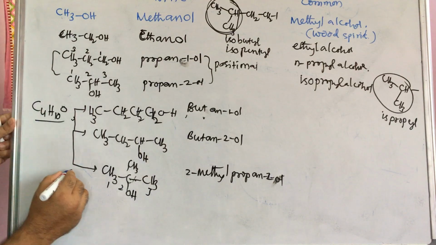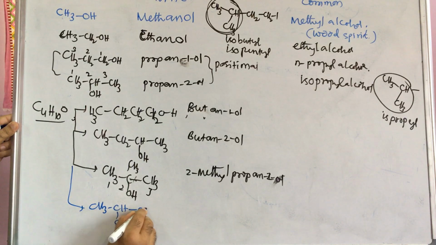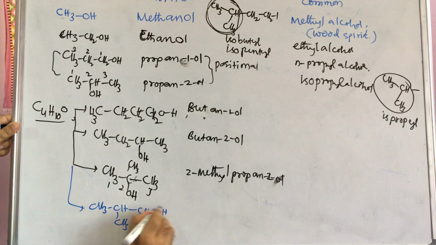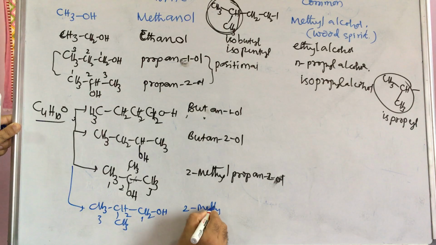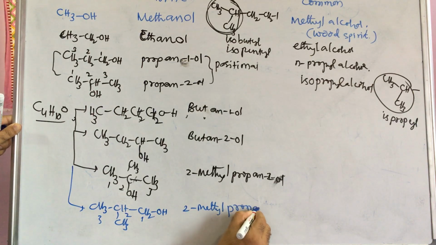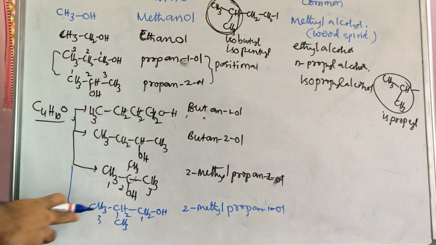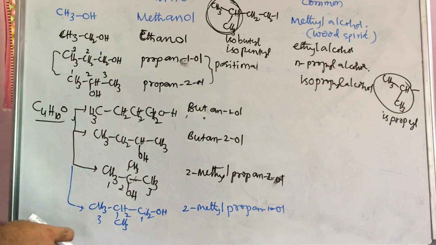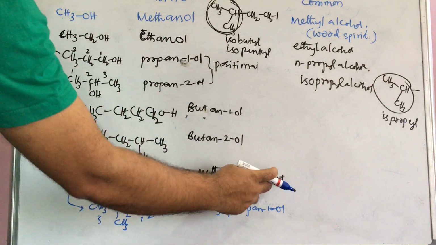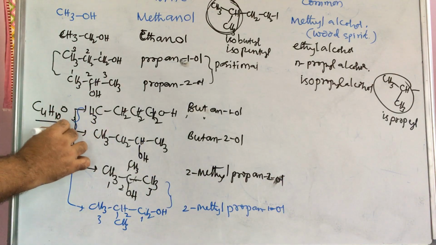One minute, I will write here. CH3, CH, CH3, CH2, 1 2 3 4, here OH. Okay, this is called 1 2 3, 2-methyl propane-1-ol. So here this is a 3 carbon chain, this is also a 3 carbon chain, but the hydroxy group position is changed. This is 2, here 1. So these two are again positional isomers. These two are also positional isomers.